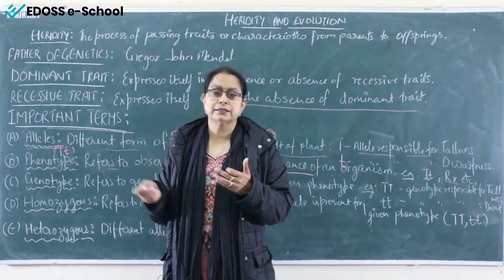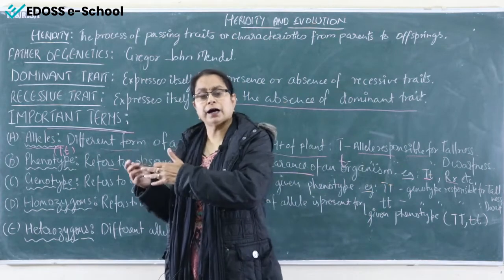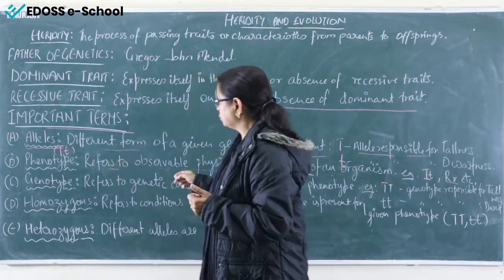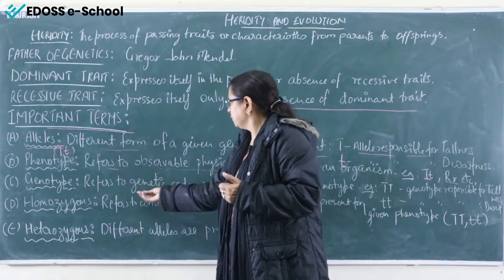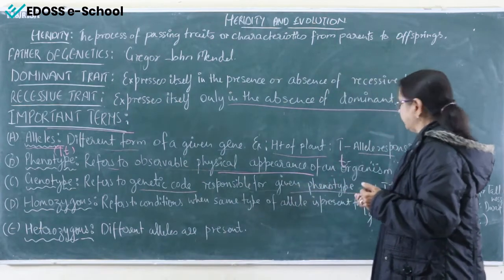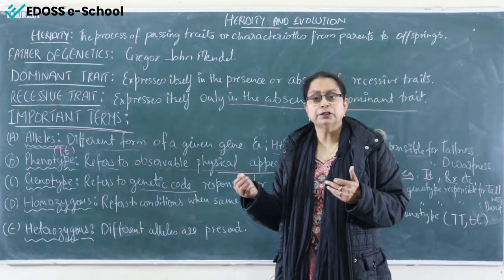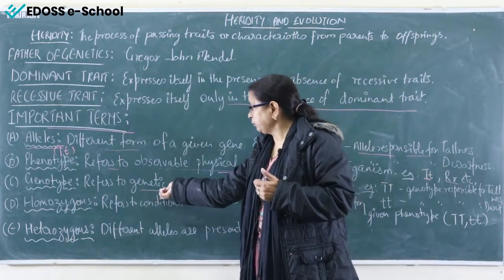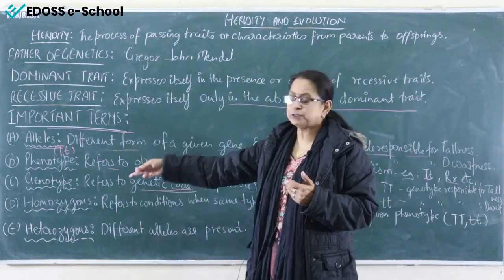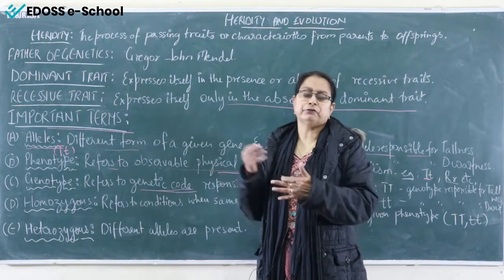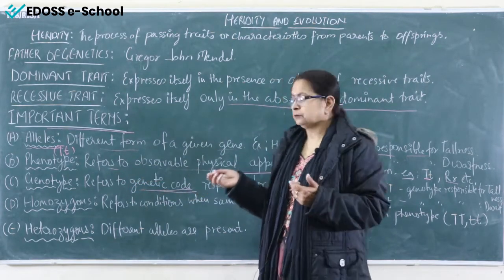What alleles? The recessive or dominant? So they all are, you said, the genotypic features. So what is genotype? It refers to the genetic code responsible for a given phenotype. Phenotype, we are talking about the tallness. The tallness that is given by a particular gene code refers to the genotype. It is specific for the specific factor, right?